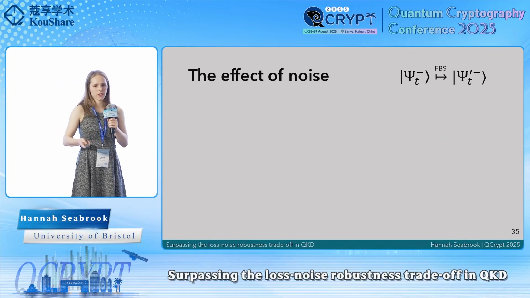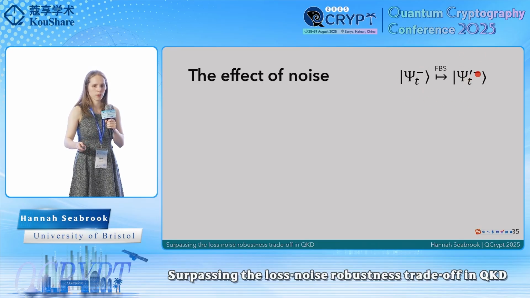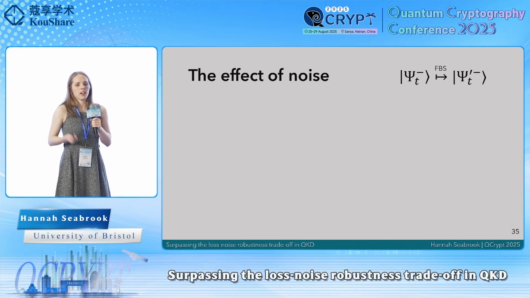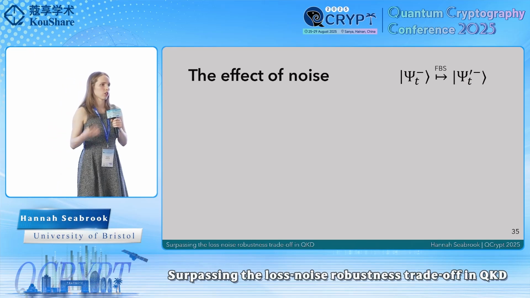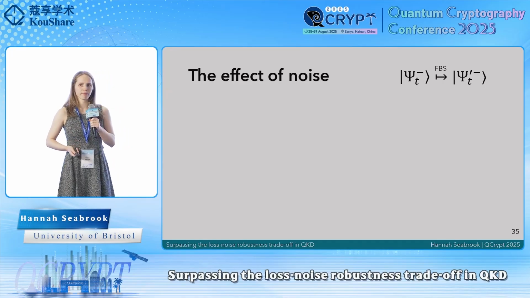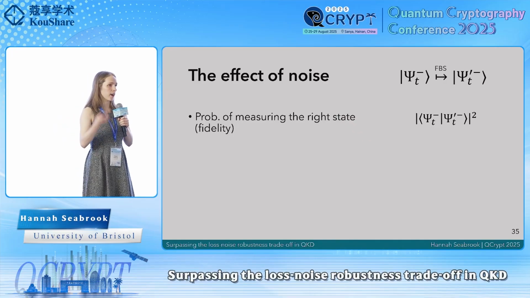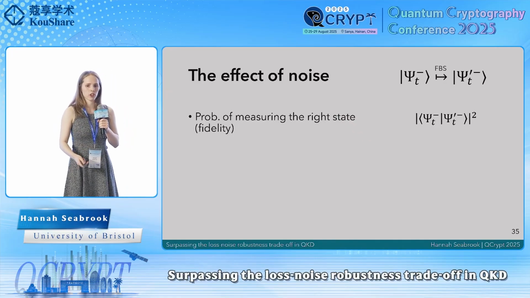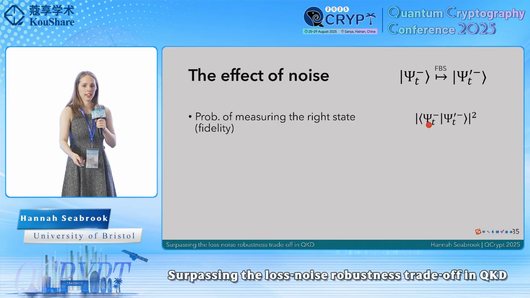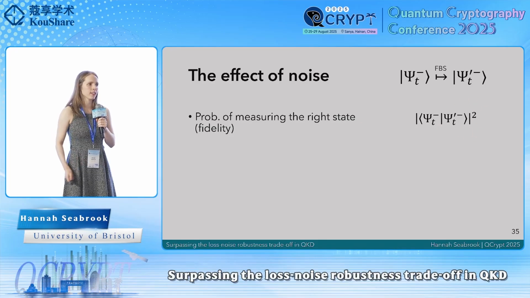Well, to find out the effect of the channel on the logical states, the antisymmetric time bin states, if we say that the noise transforms the time-bin state into some transformed state, psi prime minus time, then we need to know three things in order to find the effect that it would have on the security of our protocol. The first will be the probability that Bob measures the correct state, so the probability that Bob measures the untransformed state given that the transformed state arrived.